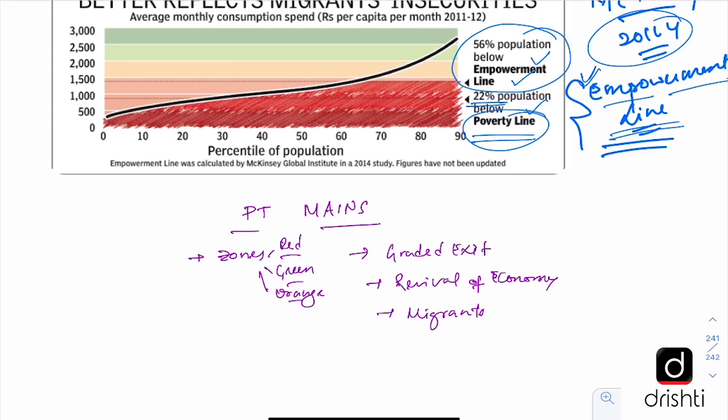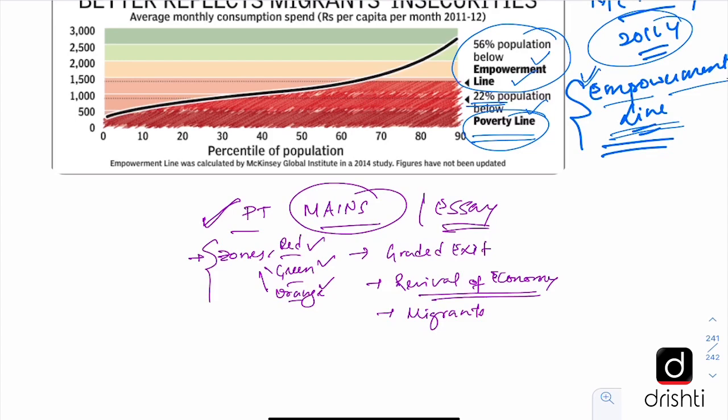So this was all in today's editorial. Now let us see what kind of questions can be asked in prelims or mains related to this editorial. In prelims, basically you can be asked about the zones, criteria for classifying them into red, green or orange and things like that. But the more important connect of this editorial is with mains and maybe writing an essay. So there you can be asked about revival of economy or about the issue of migrants, how they are coping with this pandemic situation, what steps need to be taken to help the migrants in the long run.